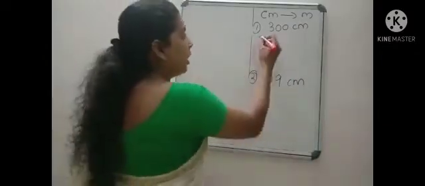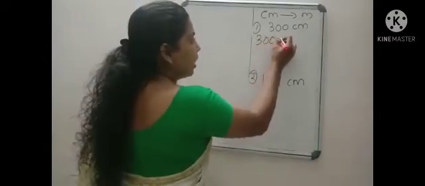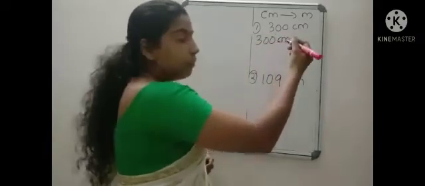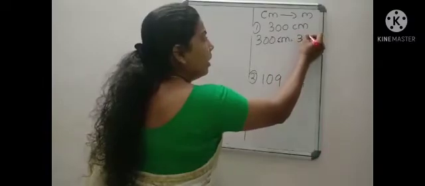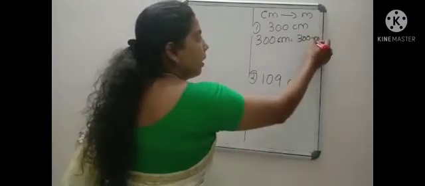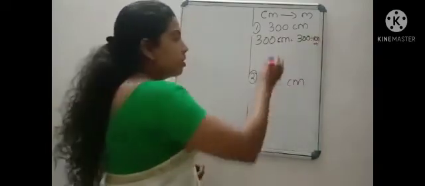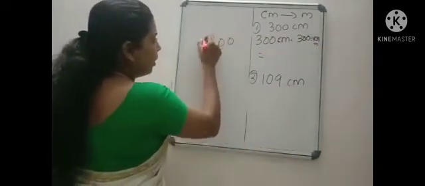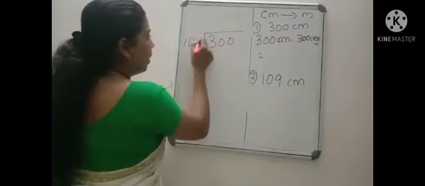So 300 centimeter can be written as 300 divided by 100 meter. So first we have to divide 300 by 100.